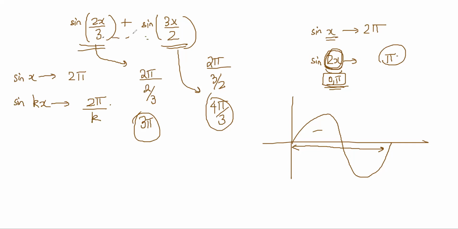What is the period of the combined thing? Generally, it should be the LCM of these two.